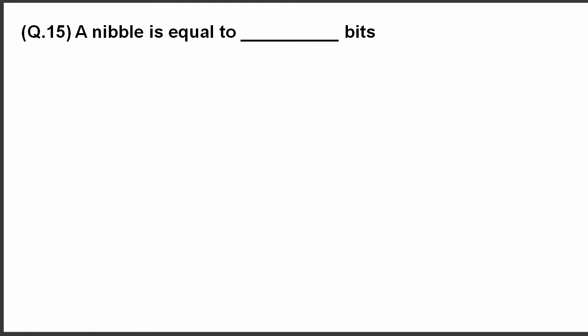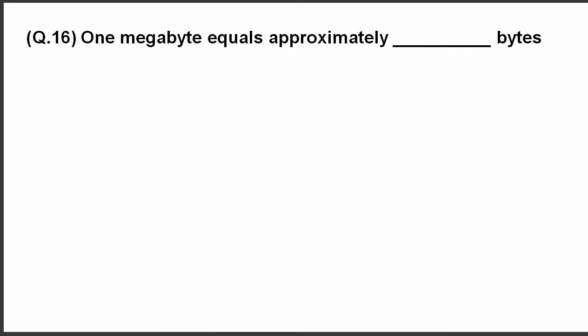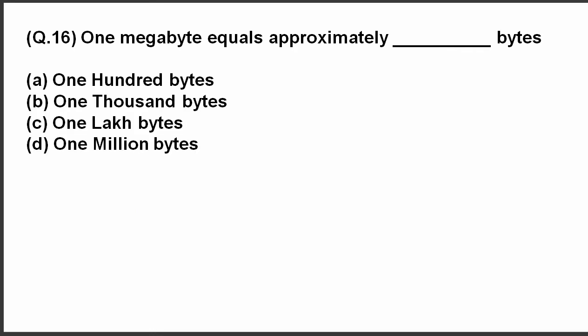Next question. A nibble is equal to dash bits. The answer is 4 bits. A nibble is equal to 4 bits. 1 megabyte equals approximately dash bytes. The answer is 1 million bytes. 1 megabyte equals approximately 1 million bytes.